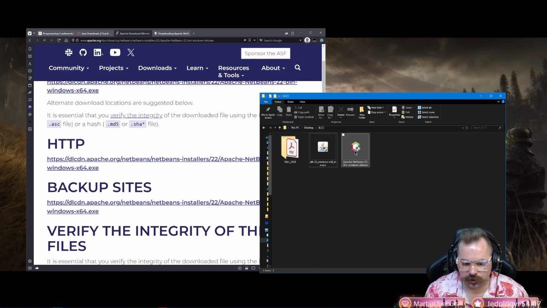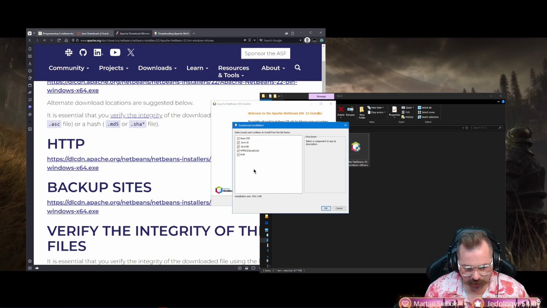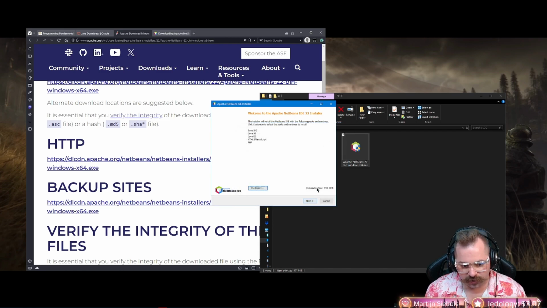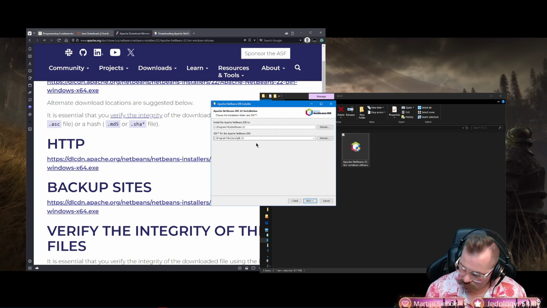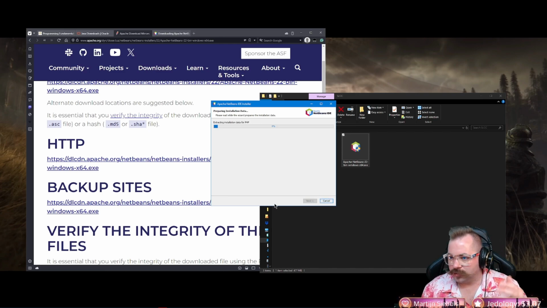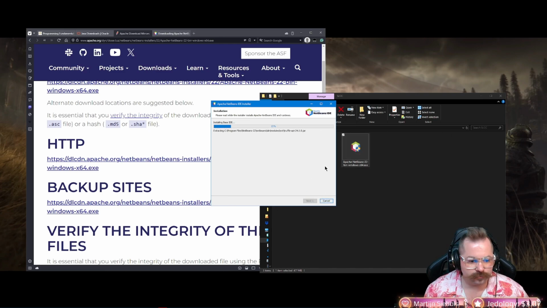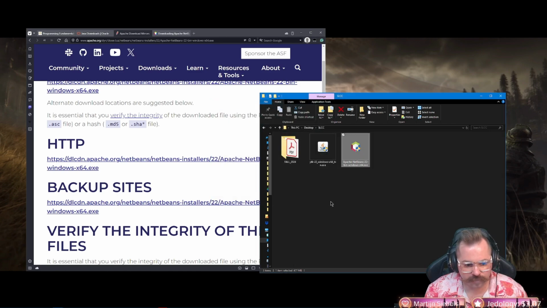We're going to delete these when we're done just to be sure. But the next one we're going to run is Apache NetBeans. We're going to let that install. We can click customize here. Don't mess with any of that for now. Let it install everything that it needs. It needs about a gig of space, which you should have plenty of. Accept your terms. Let it install where it wants to install. Check for updates. I would recommend that, just so you don't have to think about whether it's updated or not. All right, it is finished, so we'll click finish.